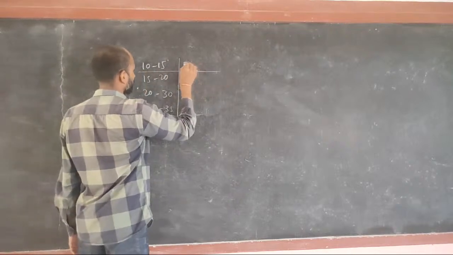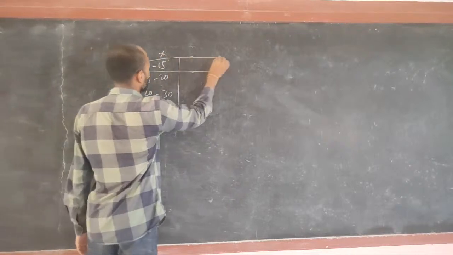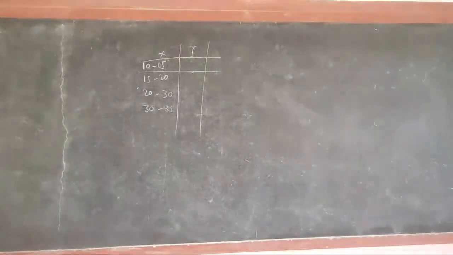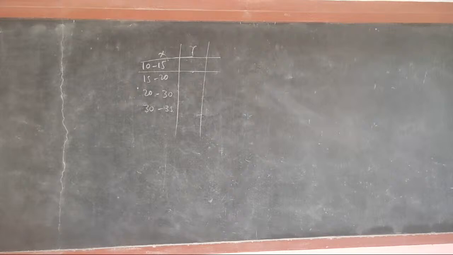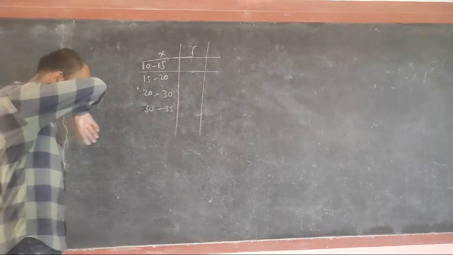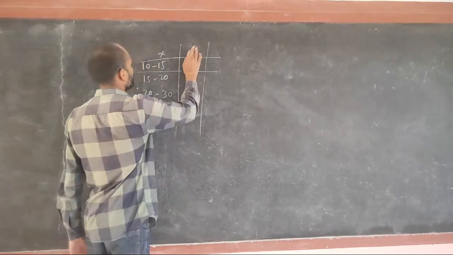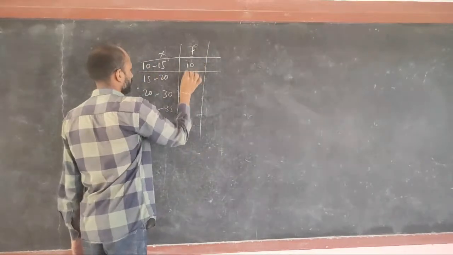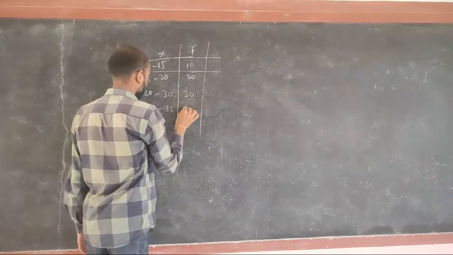Here I am writing this is the x value and this is the f value. So here is the frequency that I am writing: 10, 20, 30 and 40.